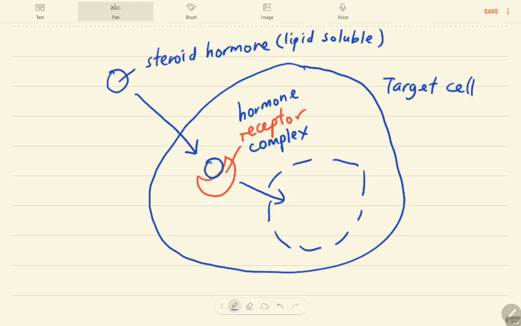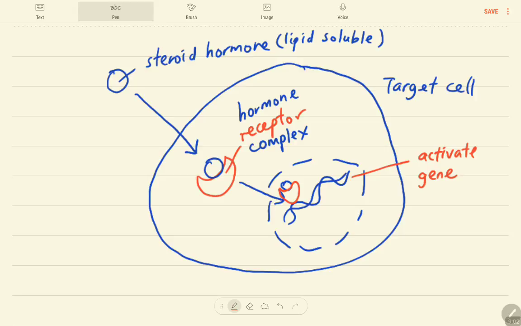So what can be found inside the nucleus? You have learned in semester 1. What can be found in the nucleus? Chromosome, DNA, right? So we have the chromosome, we have the gene here. Now this whole hormone receptor complex will bind to the chromosome, at a specific site on this chromosome or the DNA, and activate the gene.